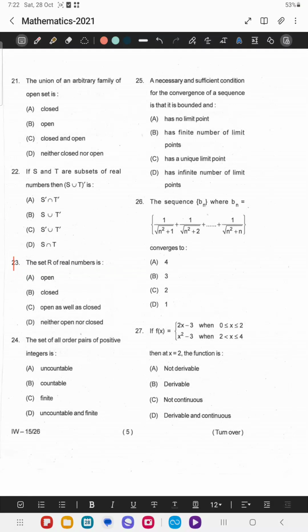Today we will continue our discussion. Today we will solve the real analysis part. Okay, let us continue it. Let us move to question number 21.